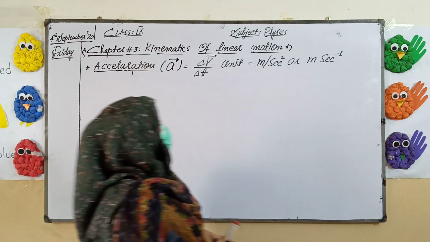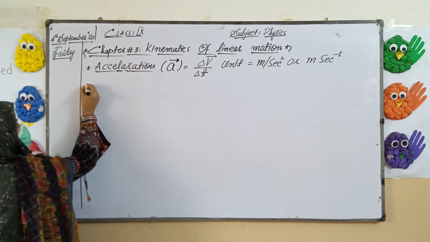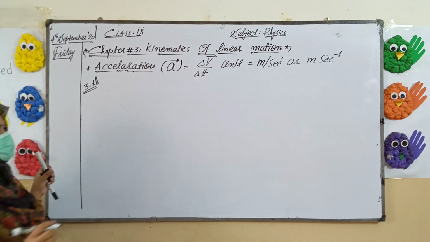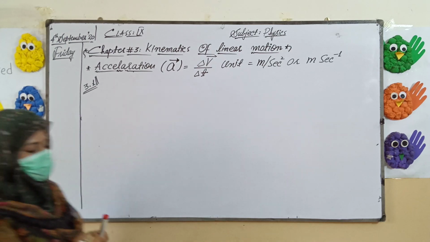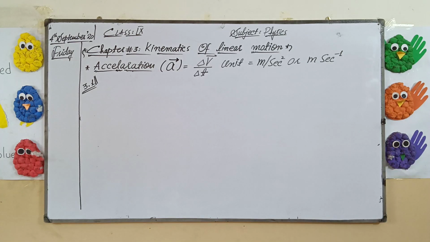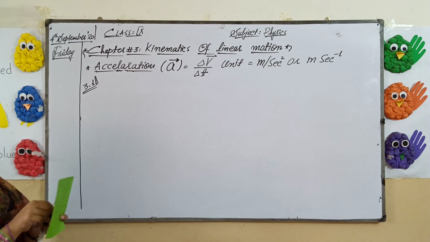Now, in our homework which I gave you last week, that was problem number 3.1. Yes, problem 3.1.